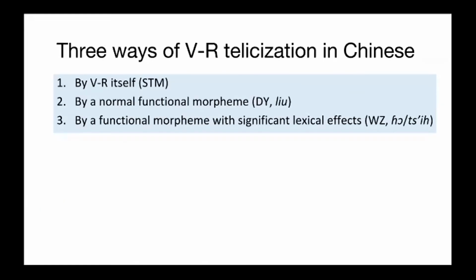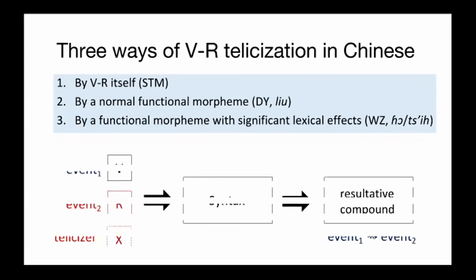Now we can summarize the three ways of VR telicization in Chinese. In STM, a verb resultative event basically consists of event 1 expressed by V and event 2 expressed by R, and the telicization of VR can be realized by VR itself without relying on an extra morpheme. But in both DY and WZ, a telicizer X is needed.